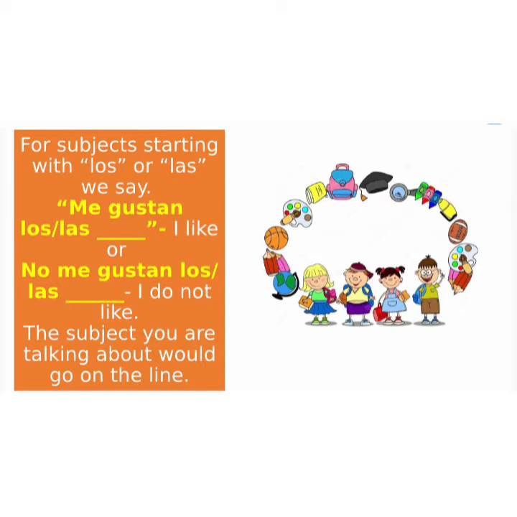Now you'd also notice that on the list of subjects that I had given you, there are some subjects which begin with los, and there are some subjects which begin with las. So for these subjects, as long as you want to tell me or state that you like the subject or that you dislike the subject, then you would use either me gustan or no me gustan. So if you like the subject, you would use me gustan followed by the subject, and if you dislike the subject, you would say no me gustan, and then you put the subject on the line.